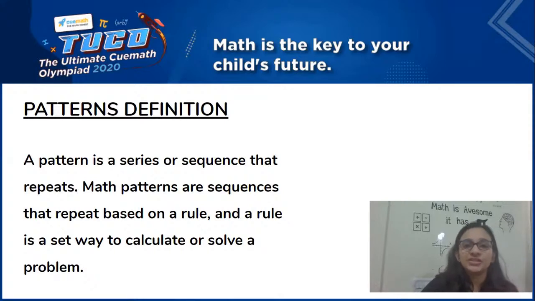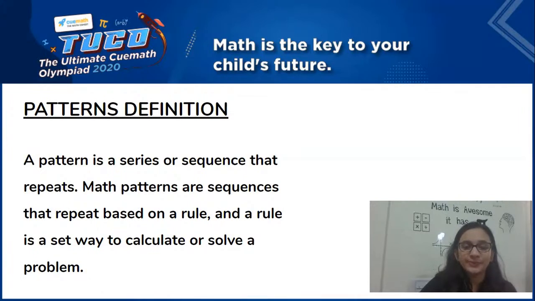So in most of the questions, we have to decipher or understand what that formula is, what that calculation is, on which the whole pattern is based, so that we are able to solve it. Sometimes we need to find out the missing parts in the mathematical pattern which is given. And so we keep on solving questions based on patterns this way. I hope you all are clear with what patterns are, and in particular, what math patterns are and how they are formed.